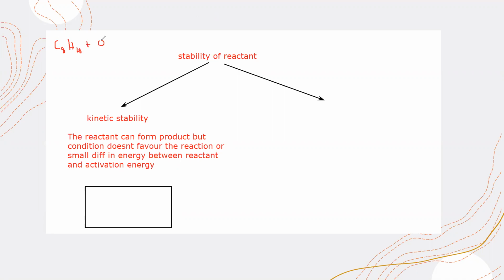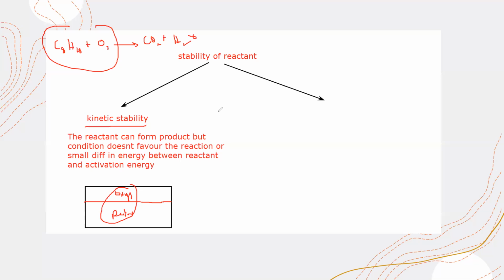When you burn it in the presence of oxygen, it gives carbon dioxide and water vapor. But even though in a fuel tank or in the engine you have gasoline and oxygen, they will not react with each other unless there is a slight change in conditions. The reactants can form a product, but still they are not forming a product. So we call this mixture of reactants kinetically stable, or they have kinetic stability.